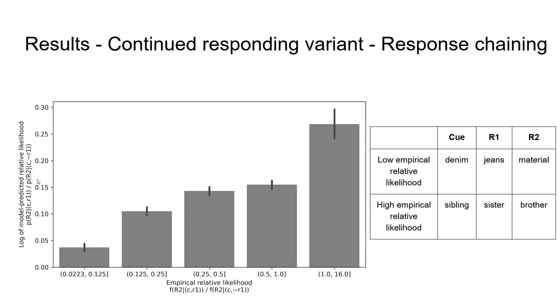We also then calculated each triplet's predicted relative likelihood according to the full model with flexible weights and biases. The bar plot here then shows the distribution of model predicted relative likelihoods for 5 bins of empirical relative likelihood. And as we expected, the predictive relative likelihoods increase as the empirical relative likelihoods increase, consistent with a response chaining effect in the full model.